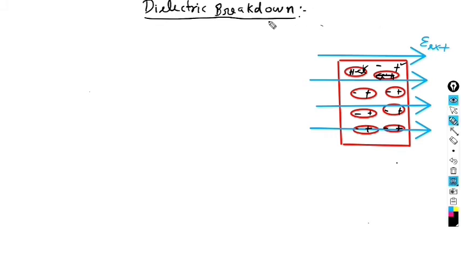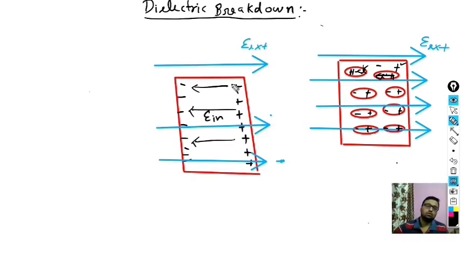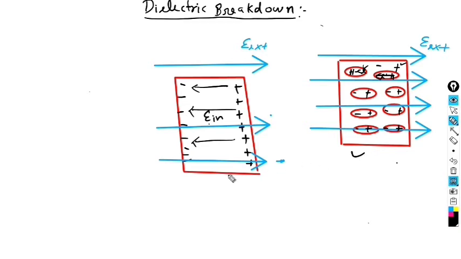This topic is dielectric breakdown. So suppose I have made one more diagram. As you can see, for simplicity we consider that all negative charge has gathered over here and all positive charge is gathered over here. However, the direction of the induced electric field will be the same in the first case and in the second case. So what I am saying is that there will be some limit of the external electric field.